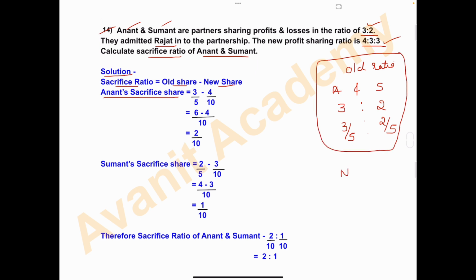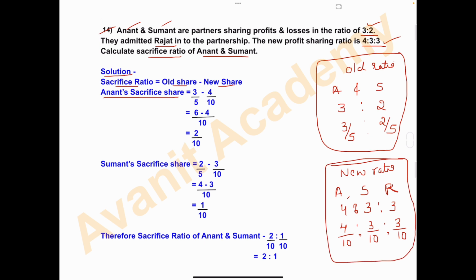New ratio, Anant, Sumant and Rajat, that is 4:3:3. So Anant's share is 4 divided by 10, Sumant 3 divided by 10 and Rajat 3 divided by 10. This is the new ratio.